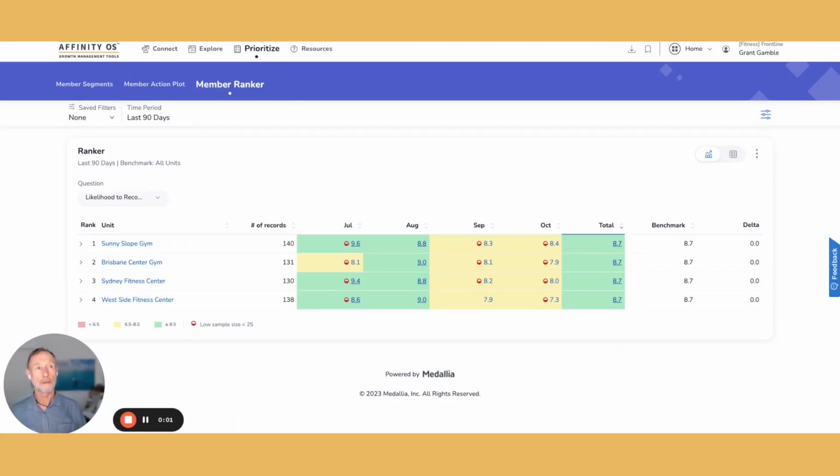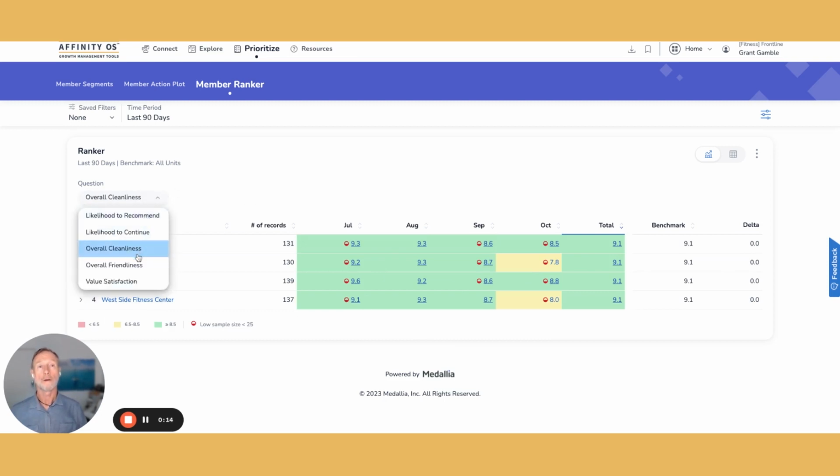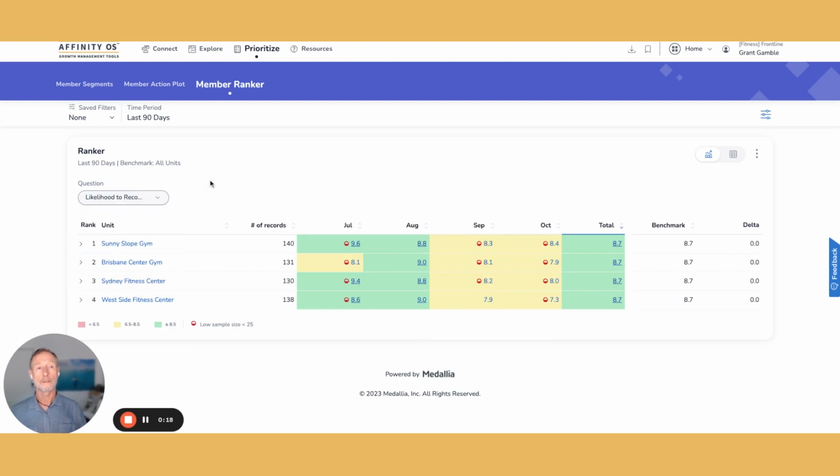Okay, so we're in the prioritize section and we're looking at the member ranker. Member ranker is set to likelihood to recommend, that's the default. You can choose overall cleanliness, for example, and you'll see that it'll shift. You can look at overall friendliness or any of the metrics, but let's just stick to the basics.